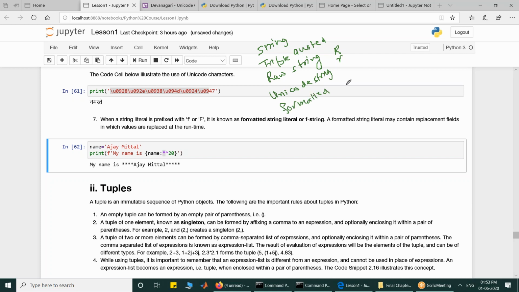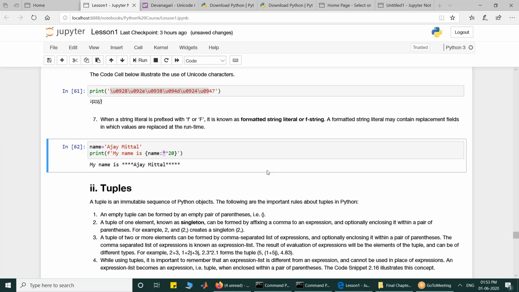For a formatted string you put F, and it has replacement fields where you can have identifier names which can be formatted accordingly. We will look at formatted strings while we print our formatted outputs. So is there any clarification regarding the string literal required by anyone? You just type in your chat box, and I'll look at it.